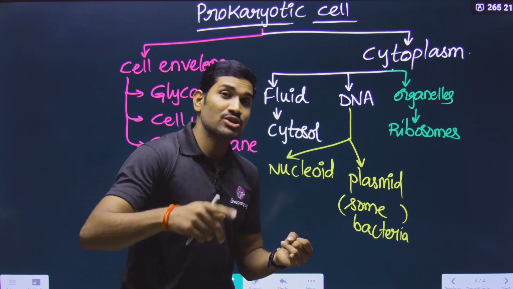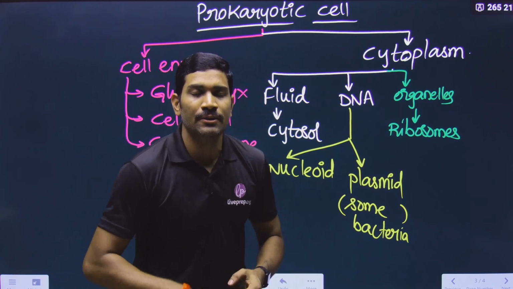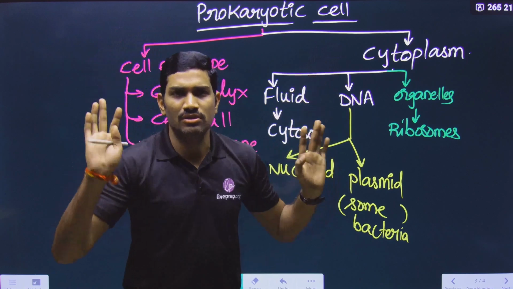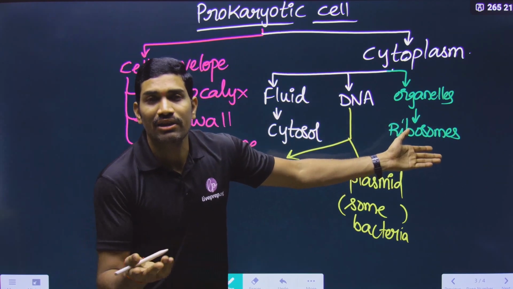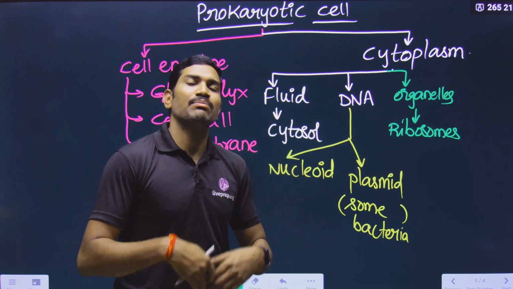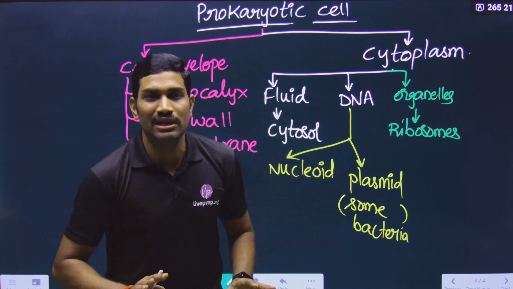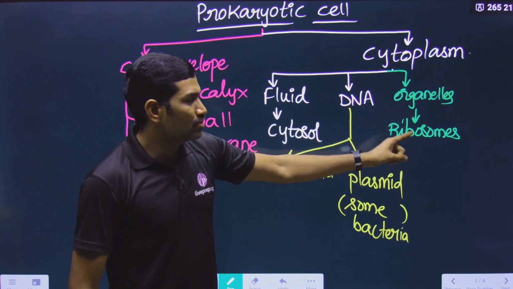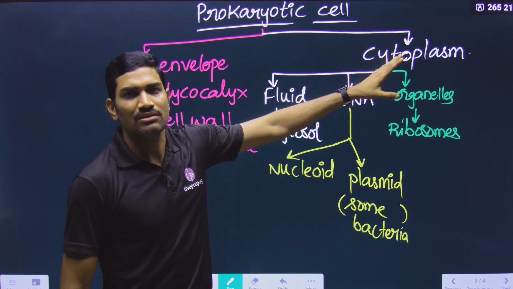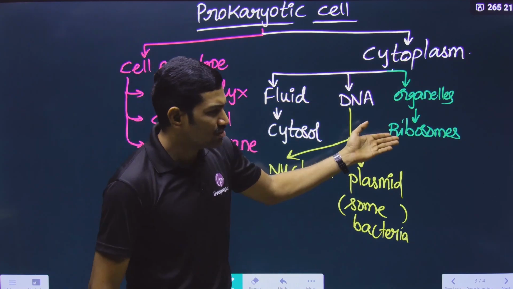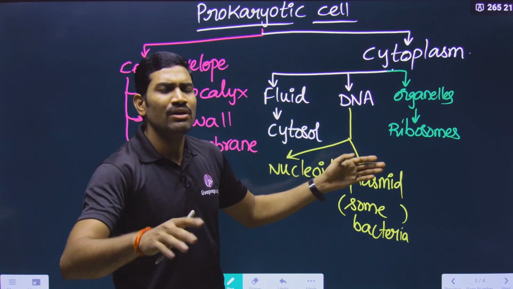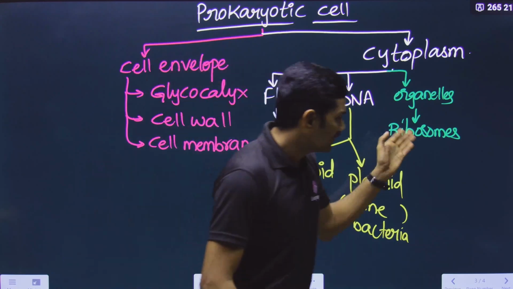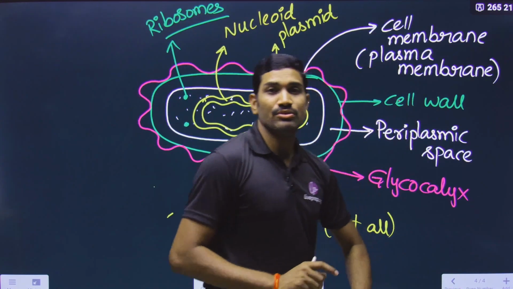The same sentence you can also write in a different way. How will you write it? Present in all the 5 kingdoms. Yes, you can say all 5 kingdoms. Or you can say present in both unicellular and multicellular organisms. Any way you say it is correct. Ribosomes are present in all these living organisms. Then what about viruses? Do viruses have ribosomes? No, they don't. We are not considering them as cells either. So that is about ribosomes.